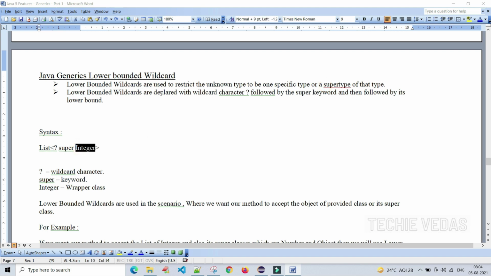They are declared with the wildcard character, the question mark, followed by the super keyword and then followed by its lower bound. Here, question mark is the wildcard, super is the keyword, and Integer is the wrapper class. If you mention the List collection like this, you can create either a list of Integer or a list of a super type of this data type. Let's see one example.